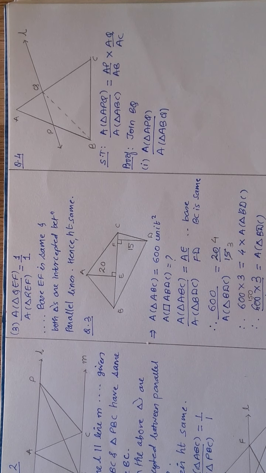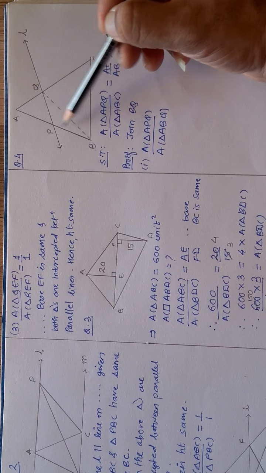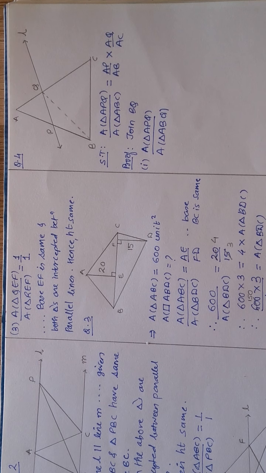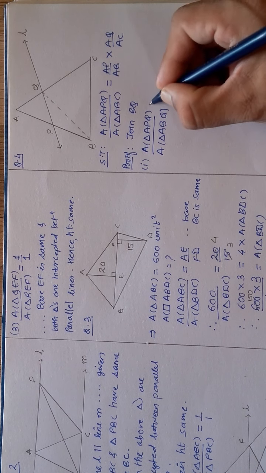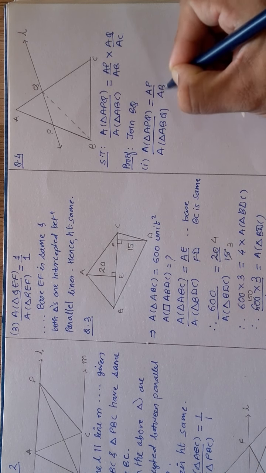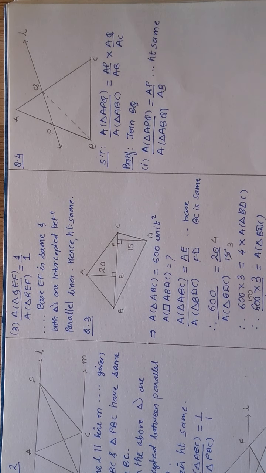Now these two triangles, if I see, have bases on the same line, that is AP and AB are on the same line, and the opposite vertex is common, so the height is the same. So the ratio will be only of their corresponding bases, that is AP is to AB. Okay, I will mention here height same. Now I got this, but I do not want ABQ. Okay, then I will go to another side.